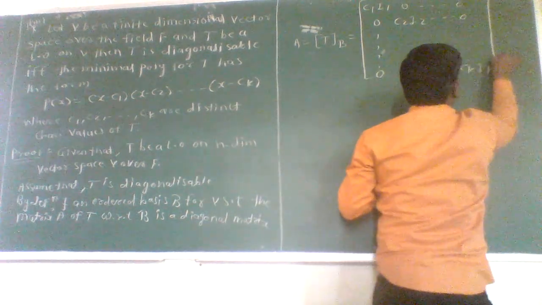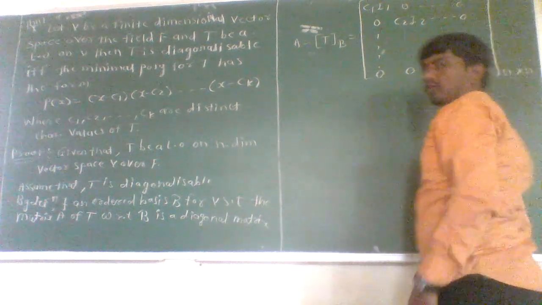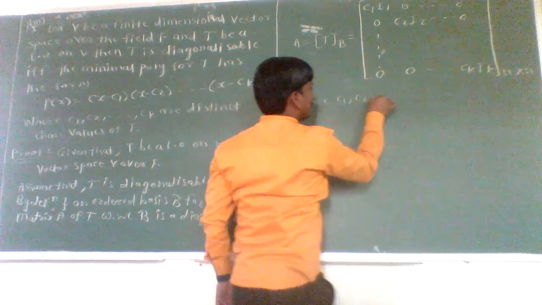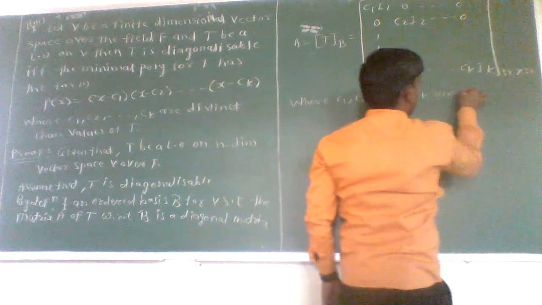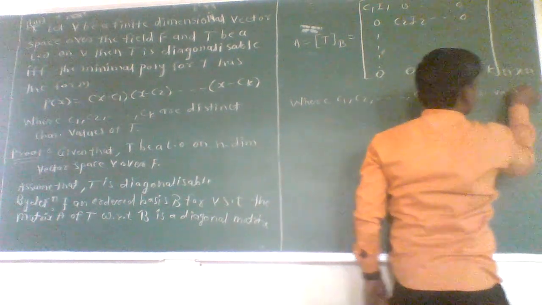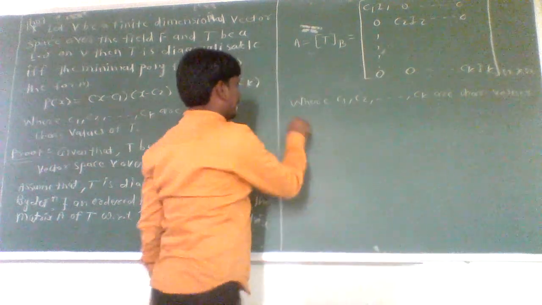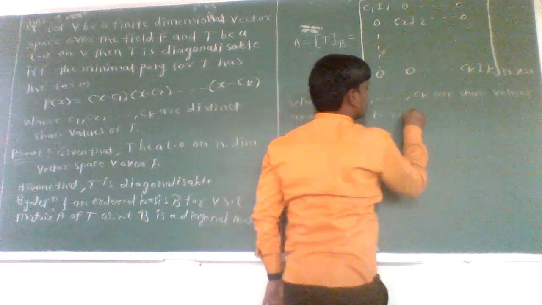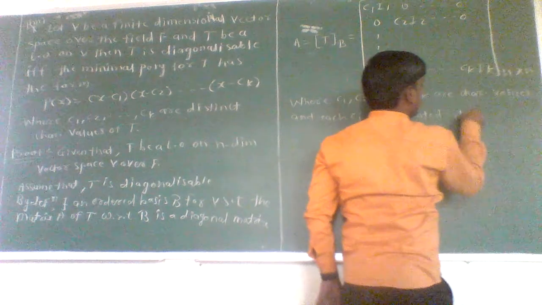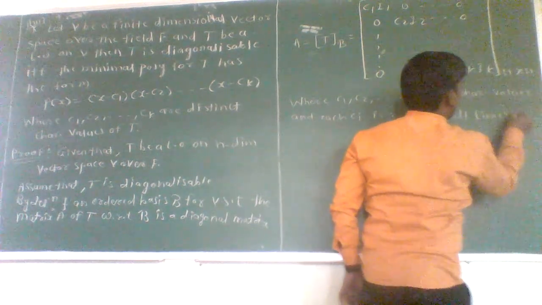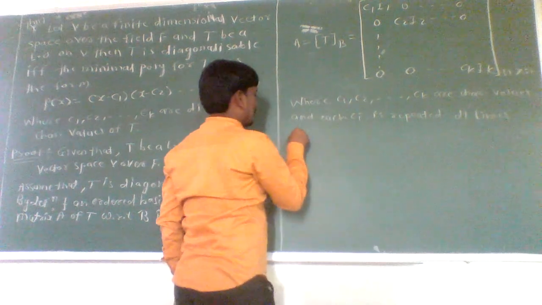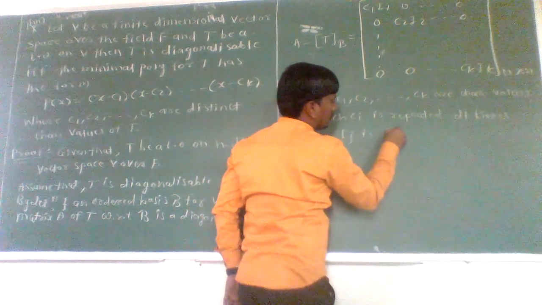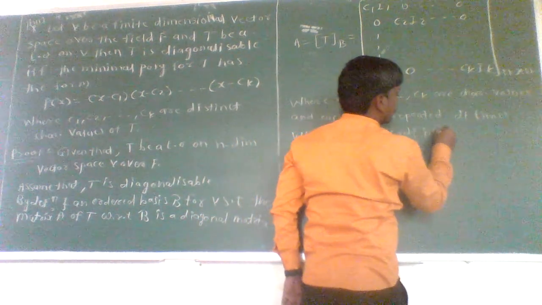And V is a vector space of dimension n, then A is a matrix of order n cross n, where c1, c2, up to so on ck are characteristic values of linear operator T, and each ci is repeated di times, and Ij is a dj cross dj identity matrix.